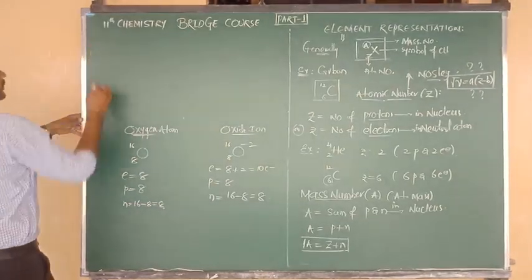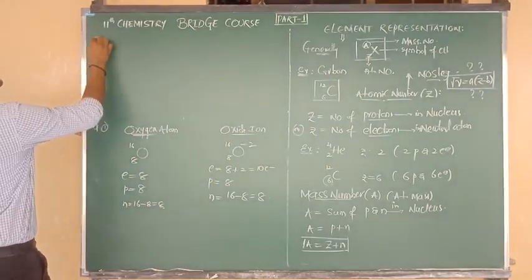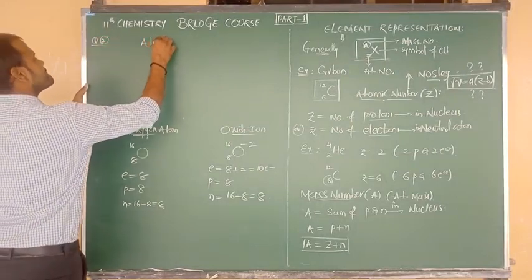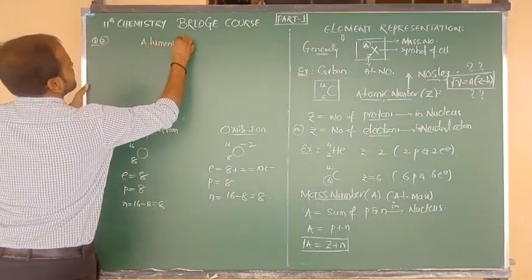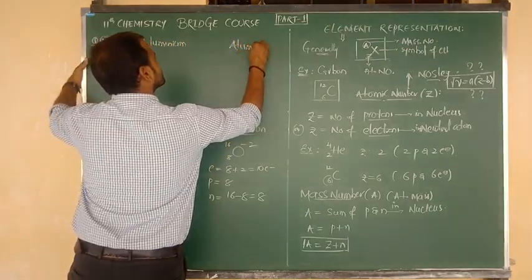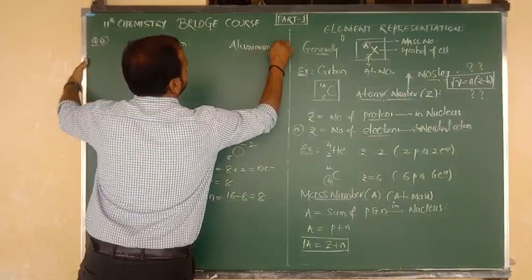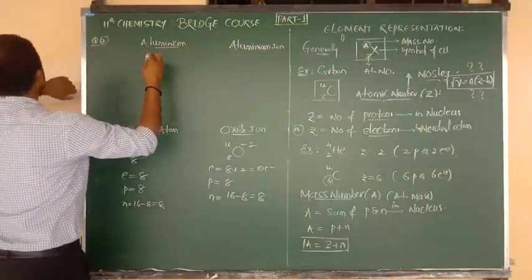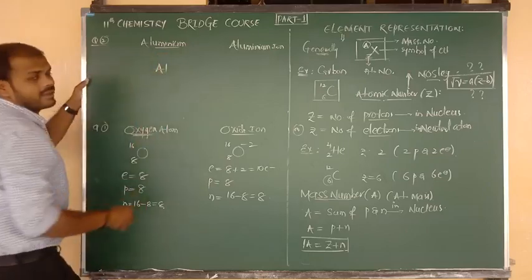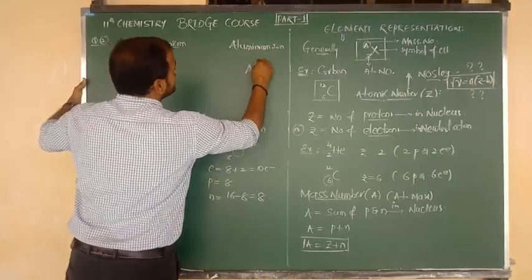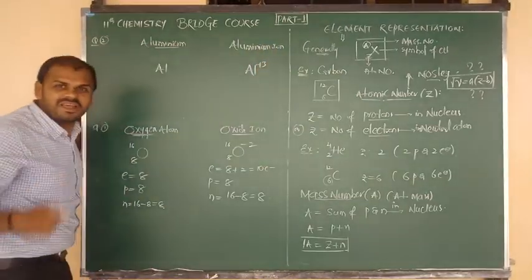Yes, beta. This is question number 1. This is question number 2. Here I have given aluminium, and on the other side I have given aluminium ion. What is the formula of aluminium? The formula of aluminium is Al, but this is the neutral atom. This is the aluminium ion. Aluminium always carries a charge of +3.